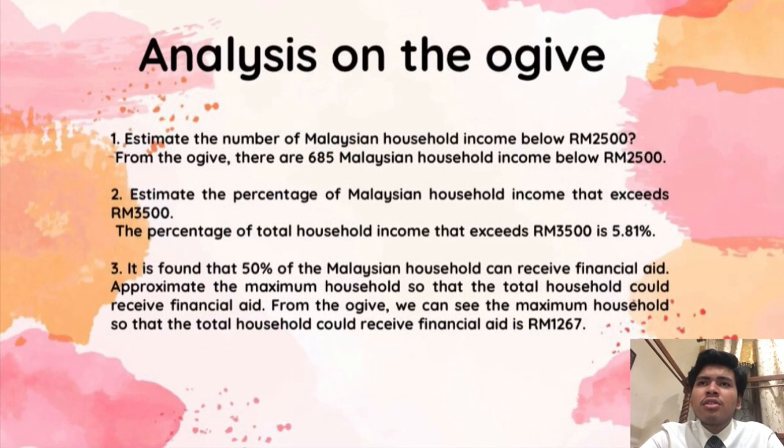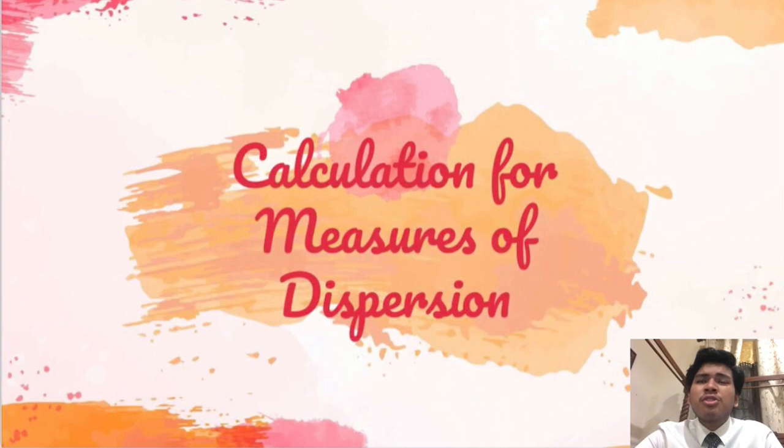So we can see the graph of the less than Ogive of Malaysian household income. For analysis on the Ogive, there are 655 Malaysian households with income below 2,500 ringgit. Next, the percentage of total households with income that exceeds 3,500 is 5.81%. From the Ogive, we can see the maximum household income so that the total households could receive the Peninsular aid is 1,267 ringgit. Next, we proceed to the calculation for measures of dispersion.